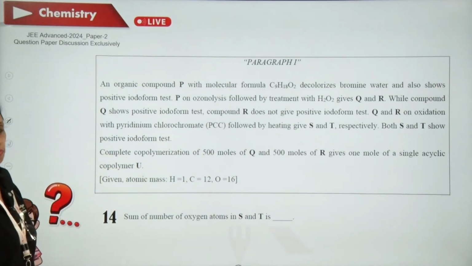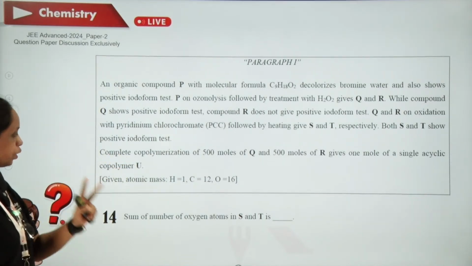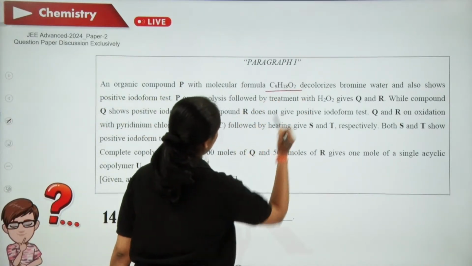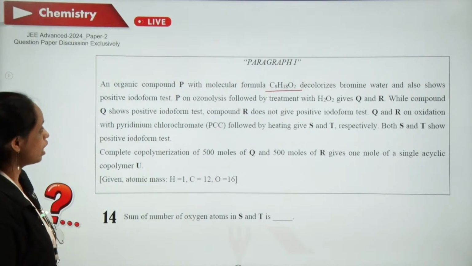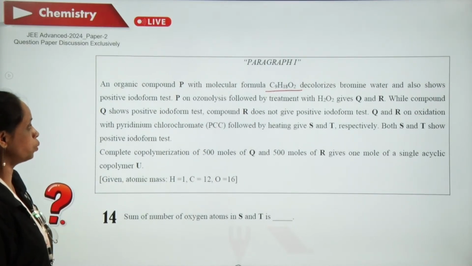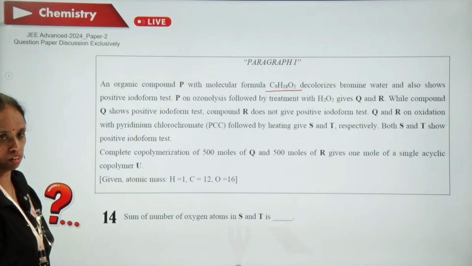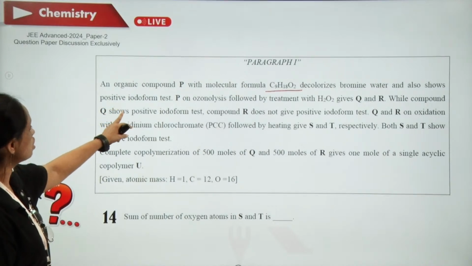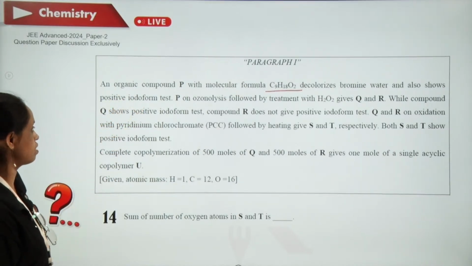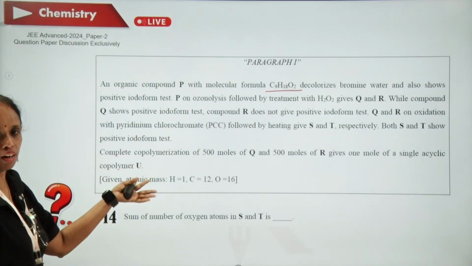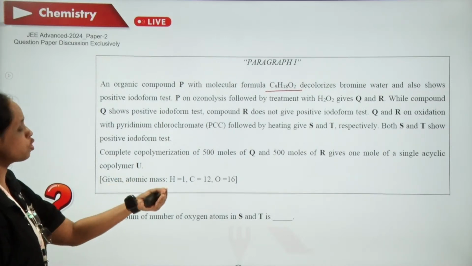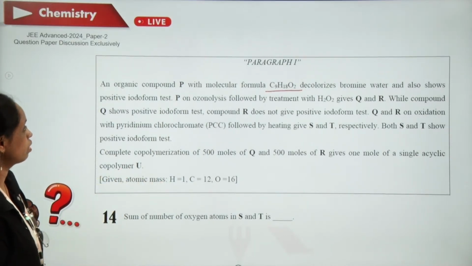Now, paragraph type of questions. Based on each data, there are 2 questions. So, first data. An organic compound P with molecular formula of C9H18O2 decolorizes bromine water. That means there is unsaturation in the molecule and shows positive iodoform test. So that means you do have a carbonyl compound with a methyl substituent or OH on the second carbon atom.